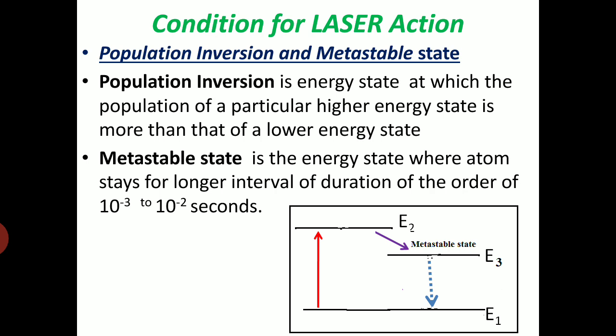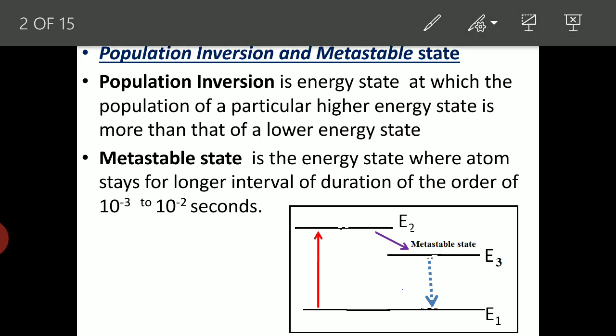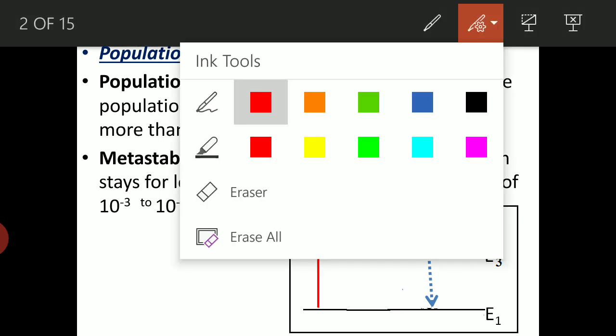It means this is a special energy state where the atom stays for a longer duration. Otherwise, the atom stays for a time of the order of 10 raised to minus 8 second, which is very short. With the metastable state, it stays for a longer duration, of the order of 10 raised to minus 3 to 10 to the power minus 2 second, to be triggered by an external photon.